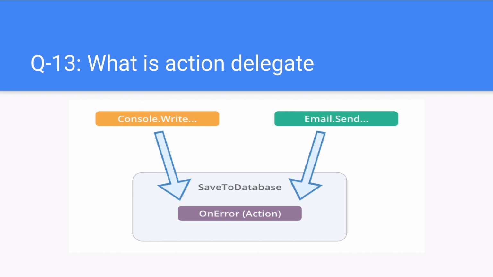Next question. Action delegate. The Action delegate is needed when we need to invoke a method that doesn't have any return type. Action delegate is capable of taking a maximum of 16 parameters as arguments, which means it has 16 overload methods. Next question. Predicate delegate.